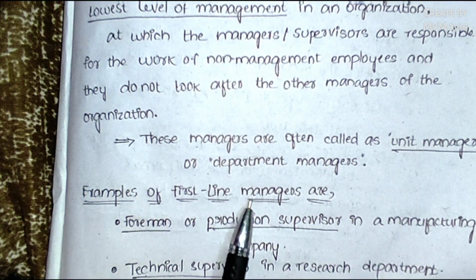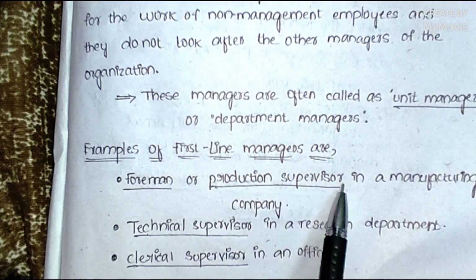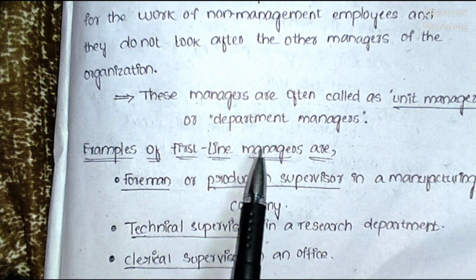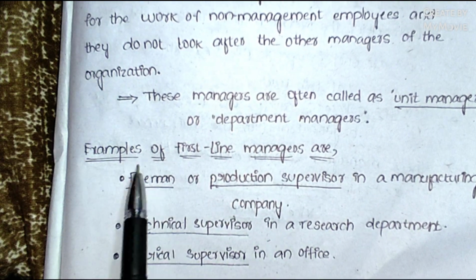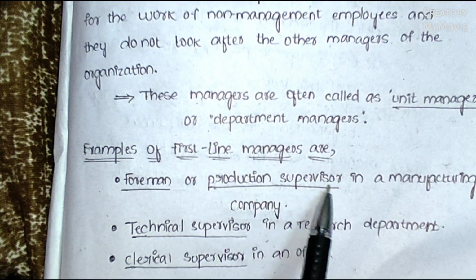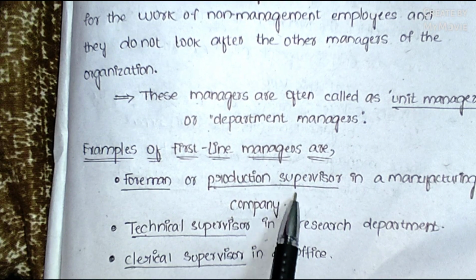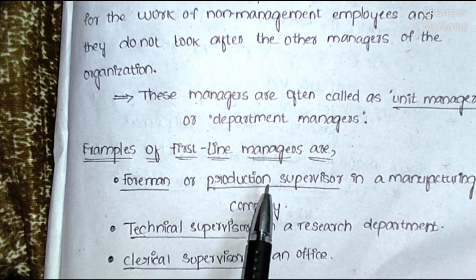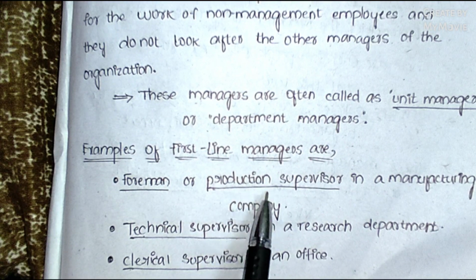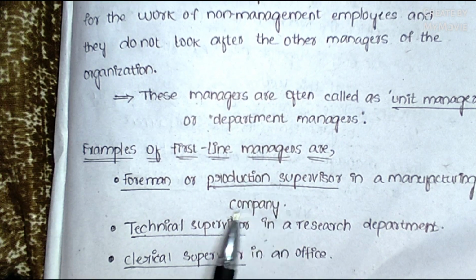Examples of these first line managers are foremen or production supervisors in a manufacturing company. So these first line managers are also called foremen or production supervisors. These production supervisors work in the manufacturing department, where people are producing the goods, and they are guiding or directing those workers.